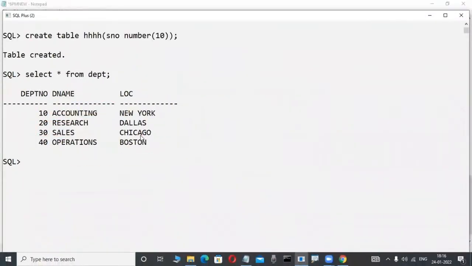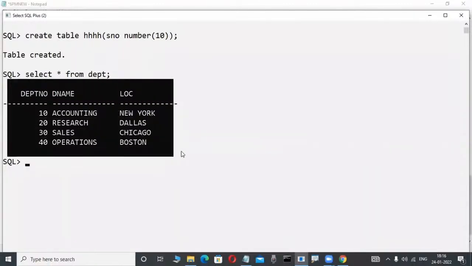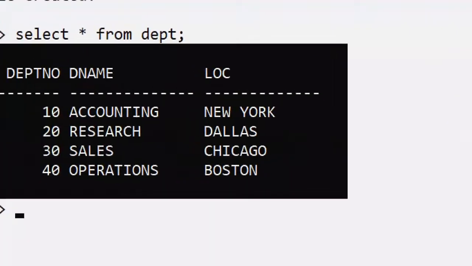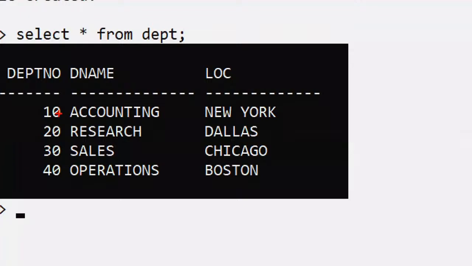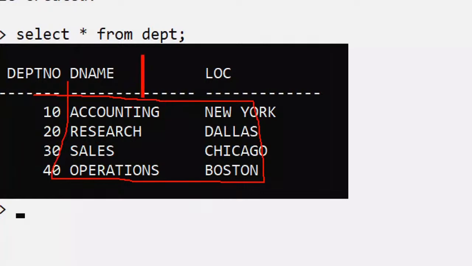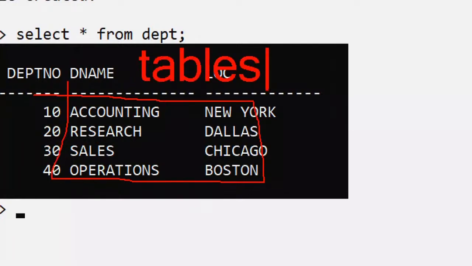From 1970 onwards, data is represented at the logical structure in a relational data model. Relational data model means data is represented in the format of a matrix. Matrix means nothing but rows and columns. Nowadays, that is also called two-dimensional tables.